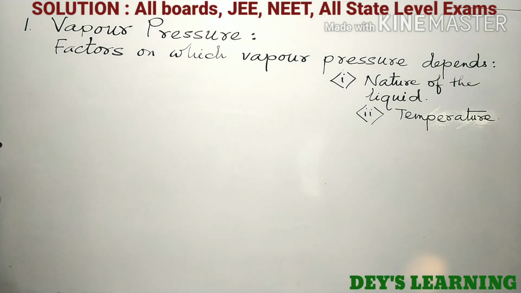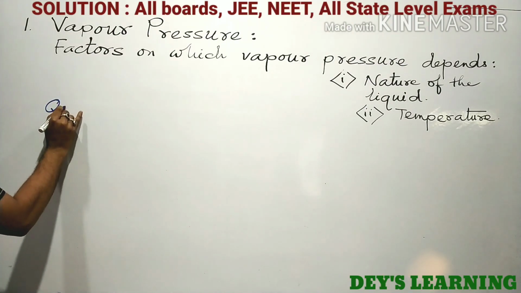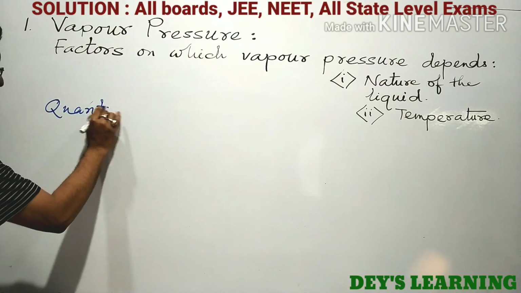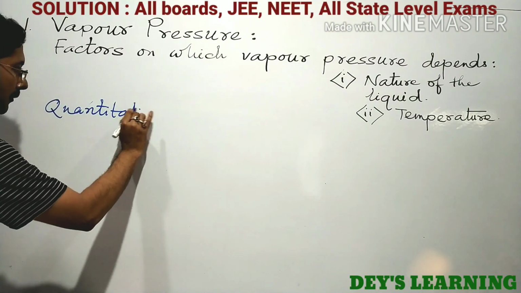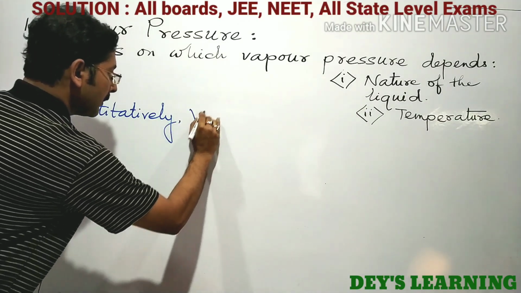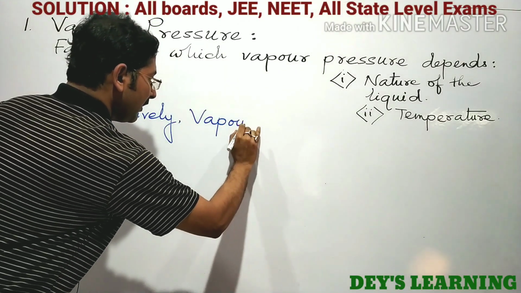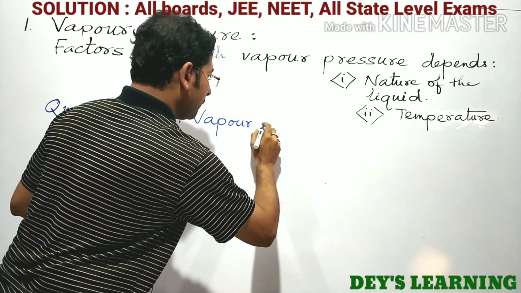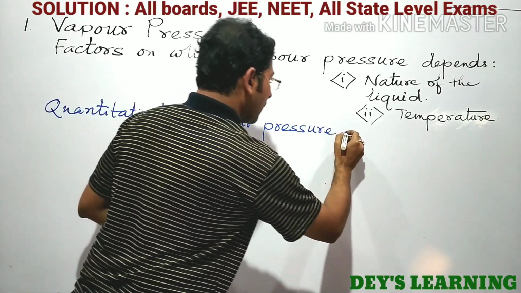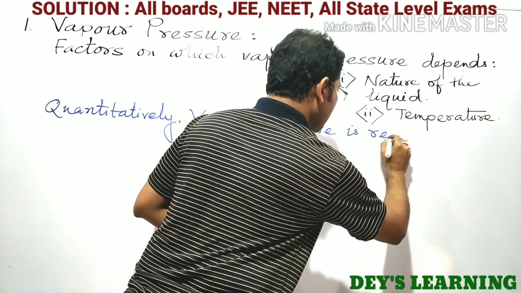So we can write quantitatively, vapor pressure is related to temperature.